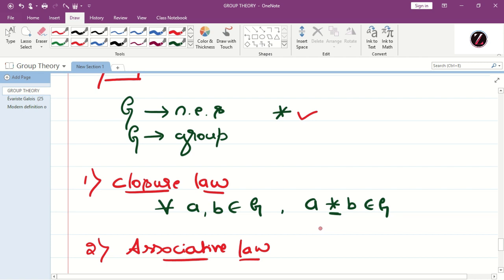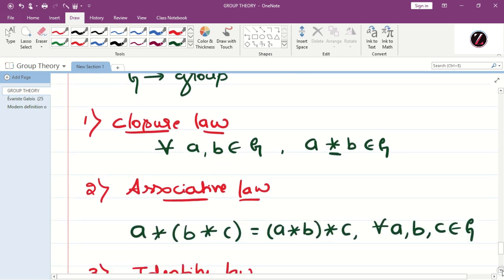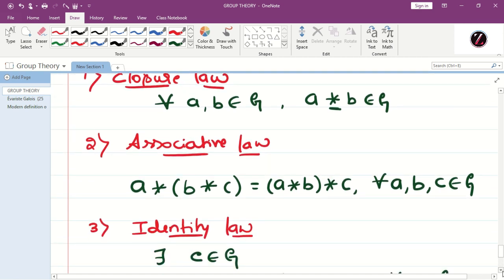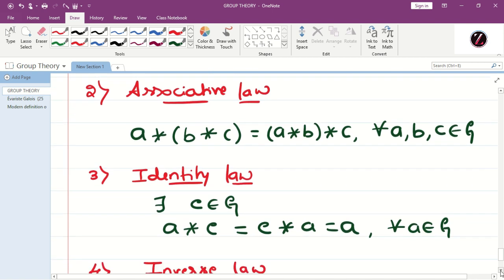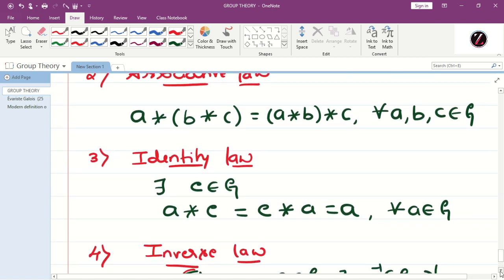Closure law means for every a, b belongs to G, a star b belongs to G. Symbolically, for all a, b belongs to G, a star b belongs to G. Then associative law, a star of b star c is equal to a star b star c. And identity law, there exists an element e belongs to G such that a star e is equal to e star a is equal to a. That means we should get the same element.